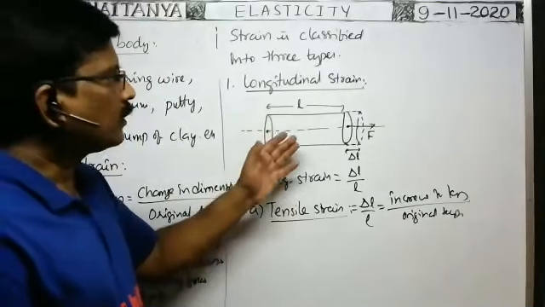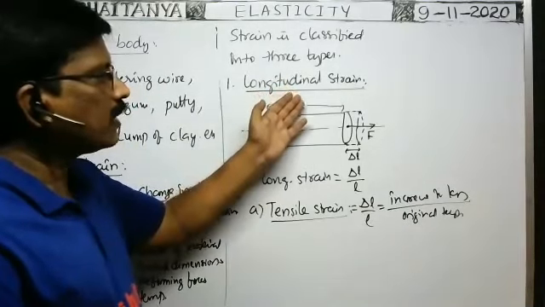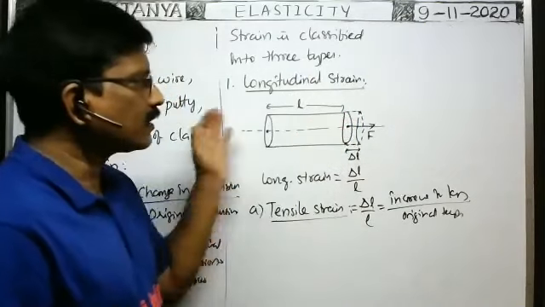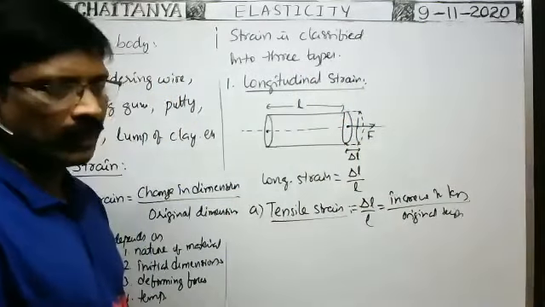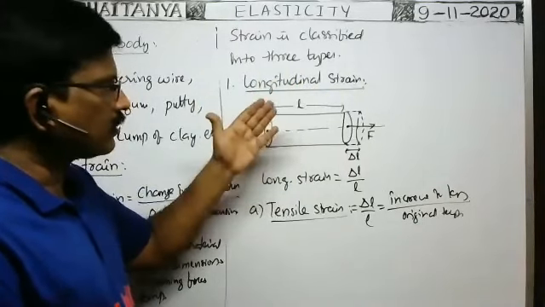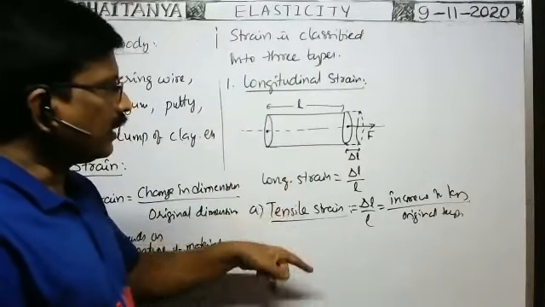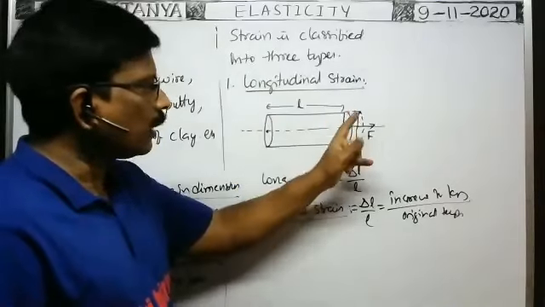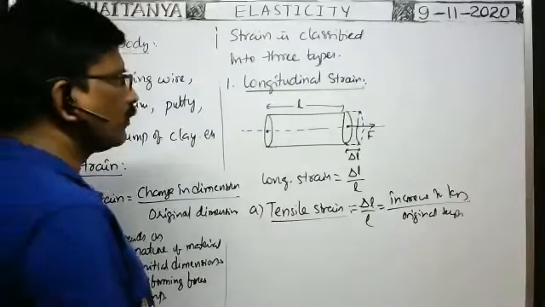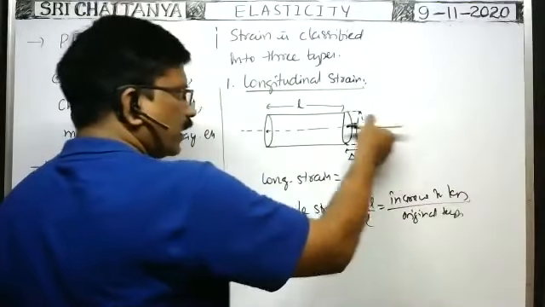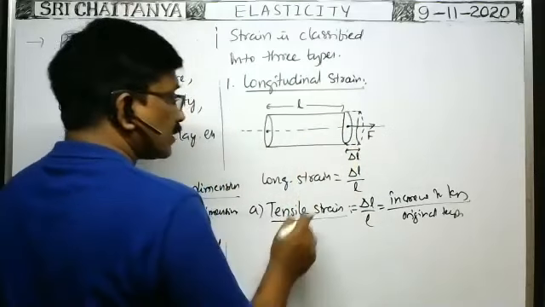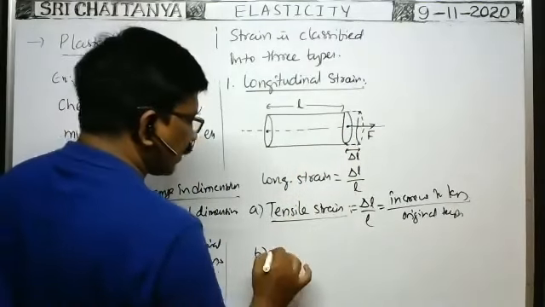So when does longitudinal strain take place in the wire? When you apply the deforming forces normal to its cross section. In such cases, the length of the wire increases, and due to that, longitudinal strain takes place. If the length of the wire increases due to the application of these deforming forces, such longitudinal strain is called tensile strain. Suppose if you apply the force on the body in this direction, then compression takes place. The formula is the same. Such strain developed in the wire is called the compressive strain.